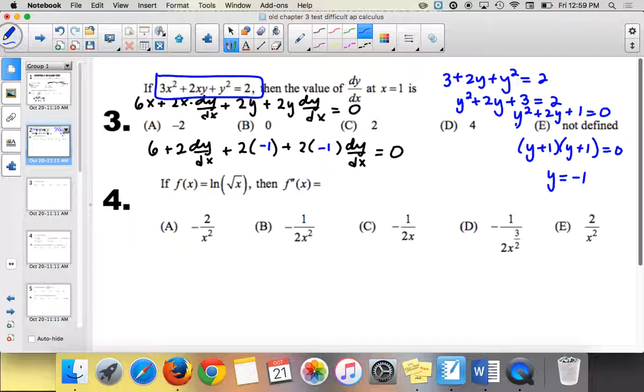And a crazy thing happens. Do you guys see it? Yeah, the dy over dx's go away. So Grant, what was your answer? Not defined. It is, because you get 4 equals 0, which is not possible. So it is not defined.